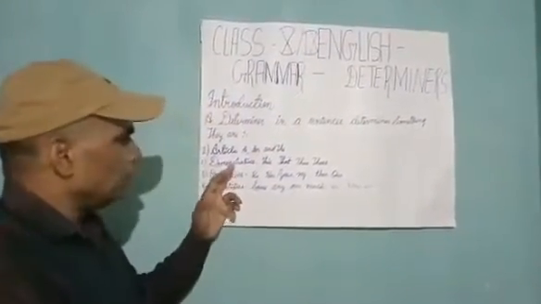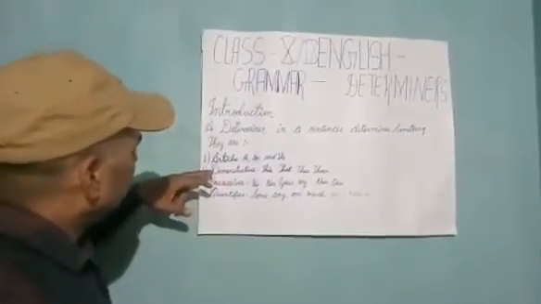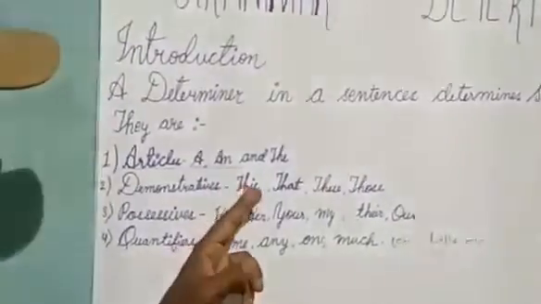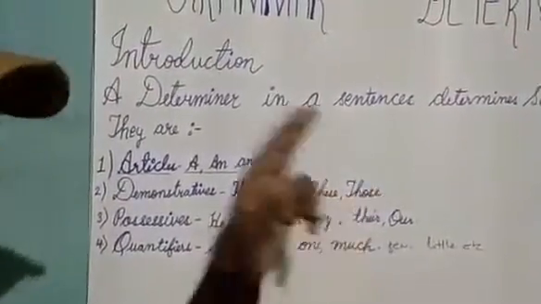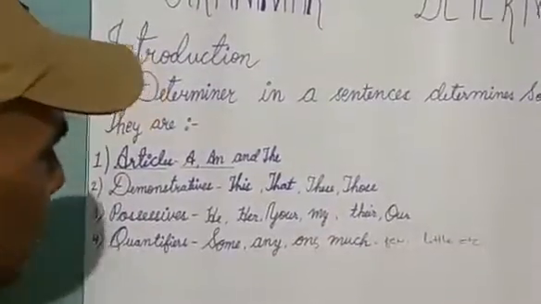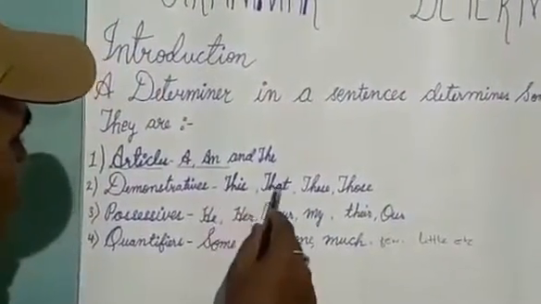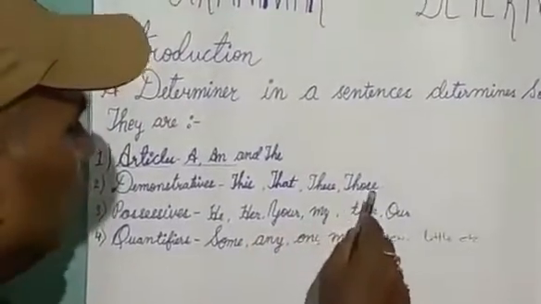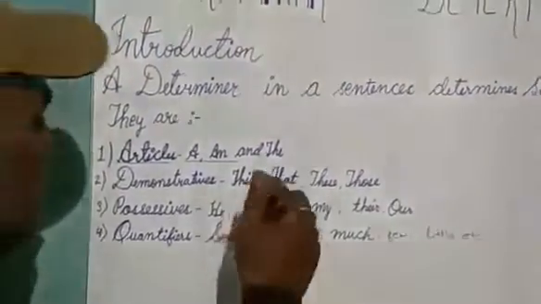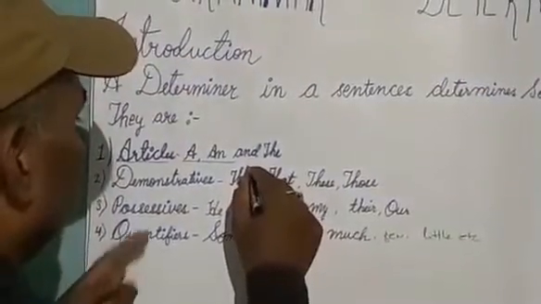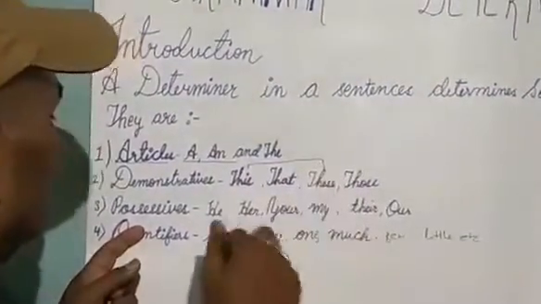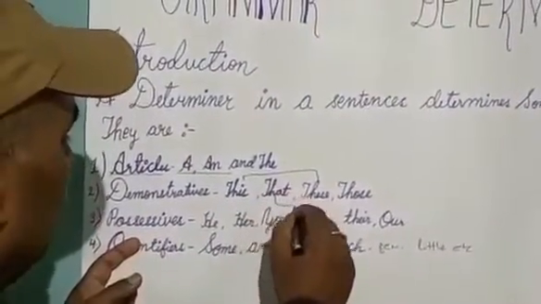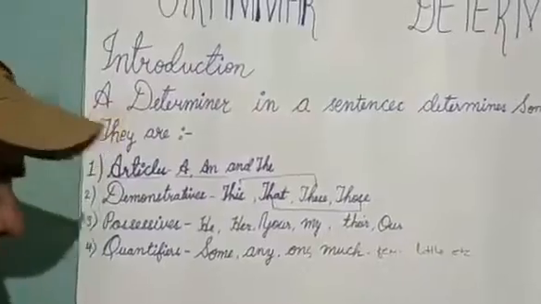Students, now I am going to make you aware of the usage of demonstrative adjectives, which are this, that, these and those. Here I would like to make clear that this and that are singular while these and those are plural. These is the plural of this and those is the plural of that.